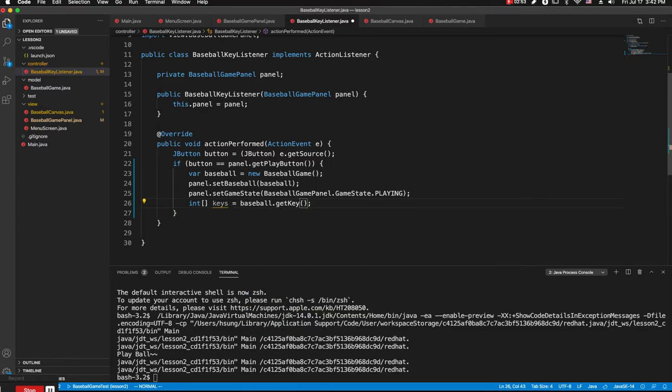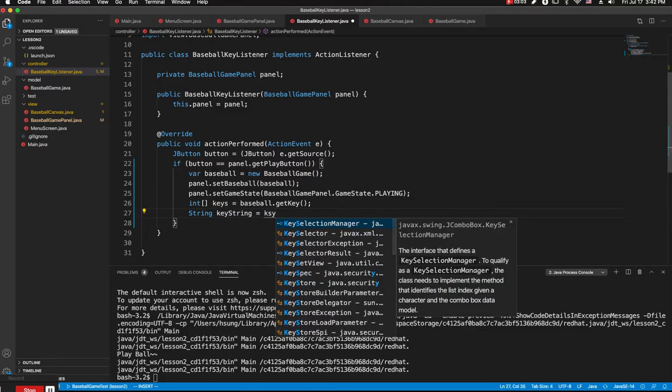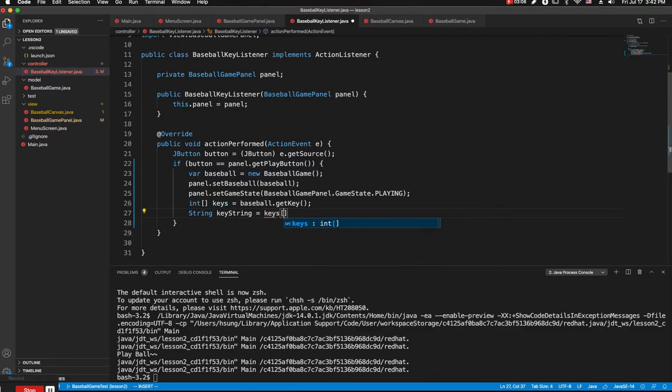Then three integers are there, so let's convert it to string. So string key string is keys 0 concatenated with the empty string, and then keys 1, keys 2 there, and then let's display the game key.